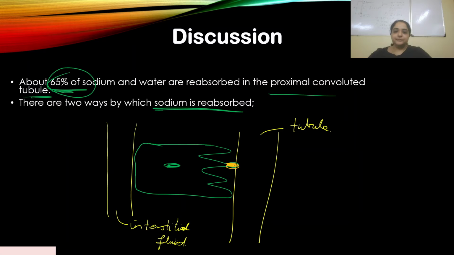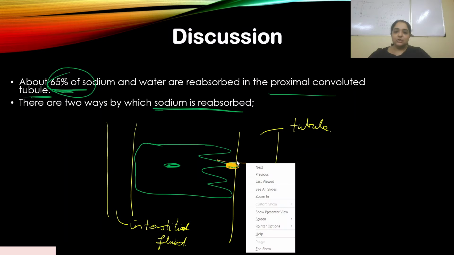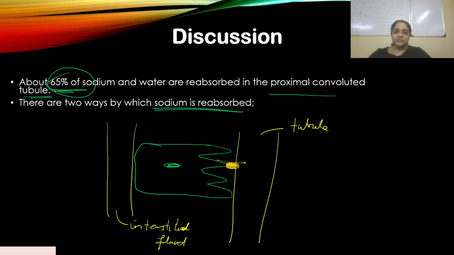It happens with the help of glucose. So glucose helps in the reabsorption of sodium, and not only glucose but also amino acids.